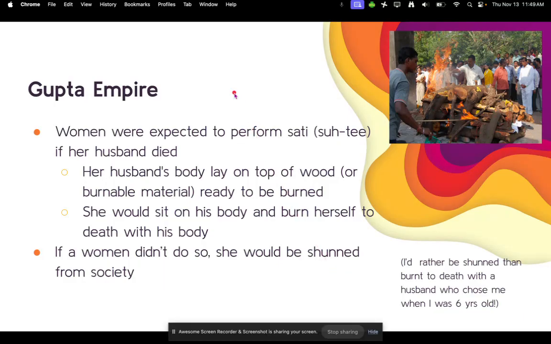Women were also expected to perform something called sati if her husband died. So her husband's body would be laid on top of a wood pile, kind of like this, to be cremated, or some other burnable material, and ready to be burned. She would then have to sit on his body and burn herself to death with his body. And if a woman didn't do so, she would be shunned from society.